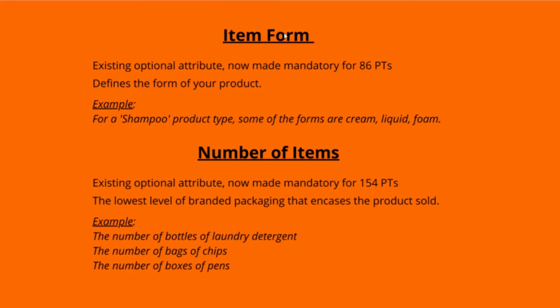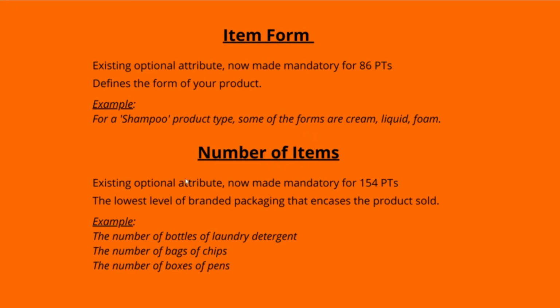Item form is a previously optional attribute that will become mandatory for 86 product types. This attribute defines the form of your product. For example, for a shampoo product type, some of the forms are cream, liquid, foam, and so on. If your ASIN is in a product type where the item form is required, you will need to select a value from the drop-down that best represents the form of your product. If you cannot find a value that best represents your product, you have the option to provide a value of your choice. However, this may cause your ASIN to be excluded from customer-facing experiences, which require normalized values.